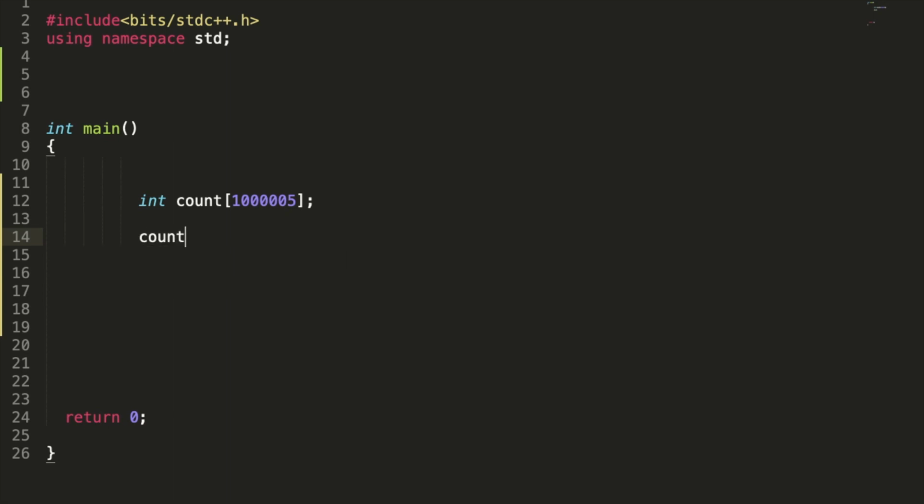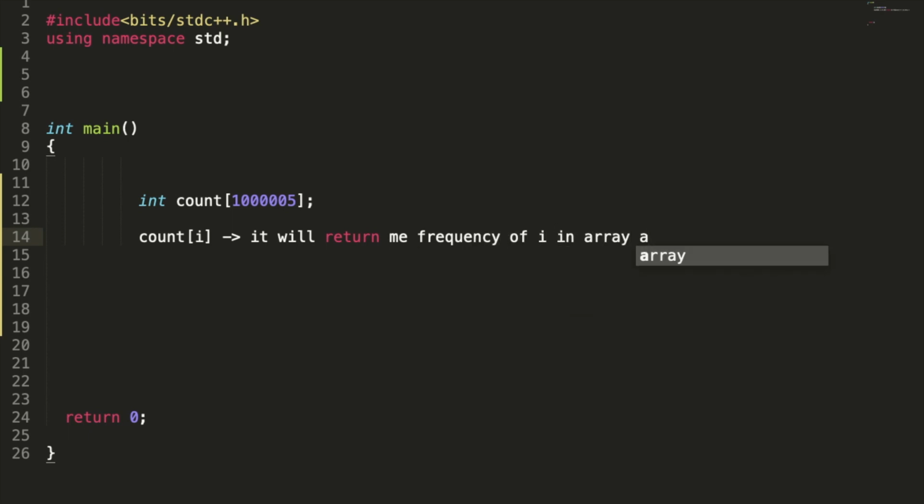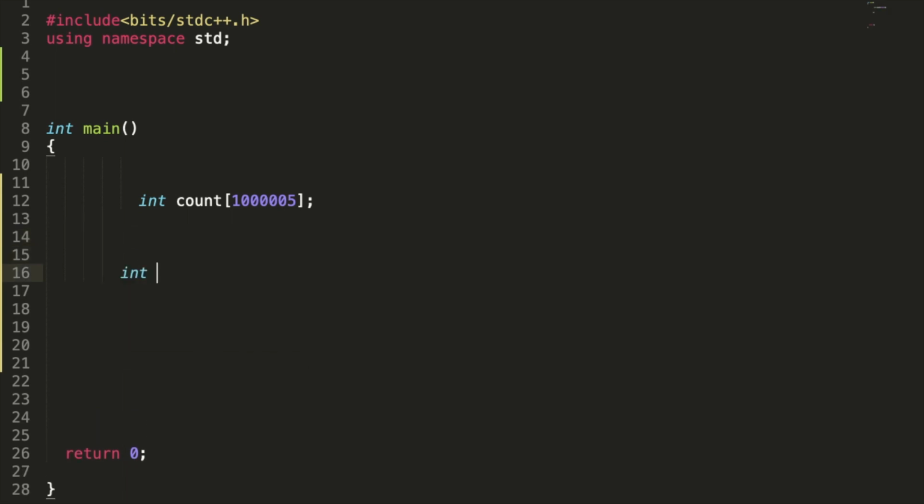If I say count of i, it will return the total frequency of i in array A. So in this I am going to store the frequency of each element occurring in A. Now let us take the input first, then I will tell how to initialize this.